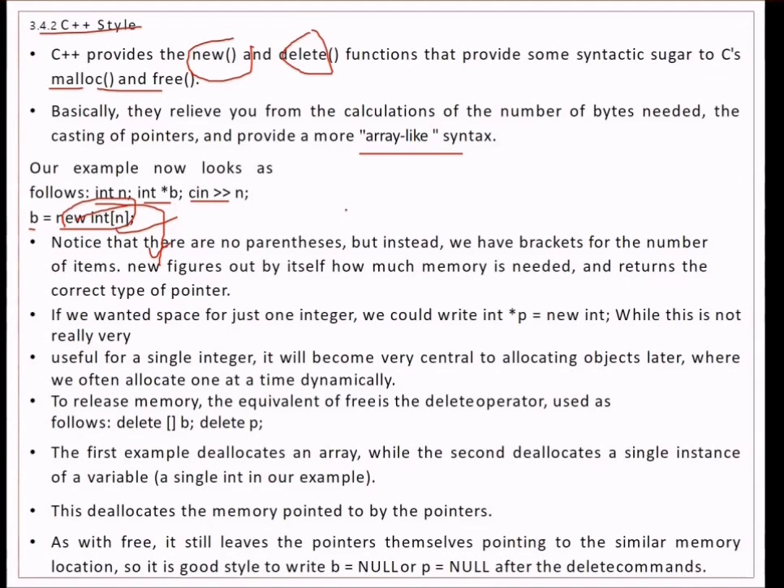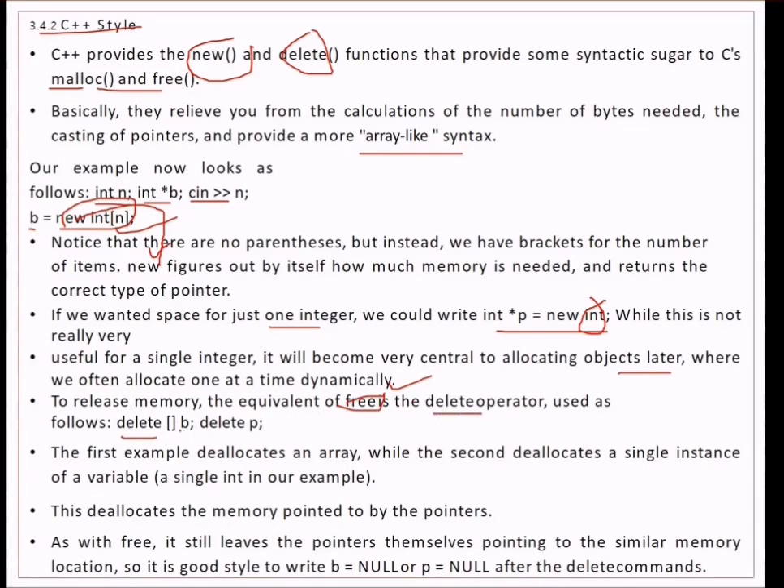If we wanted some space for just one integer, this is possible: just new int, where only one is allowed, which is not really very useful for a single integer. It will become very central to allocating objects later, where we often allocate one at a time dynamically. But to release memory, the equivalent of free is the delete operator.